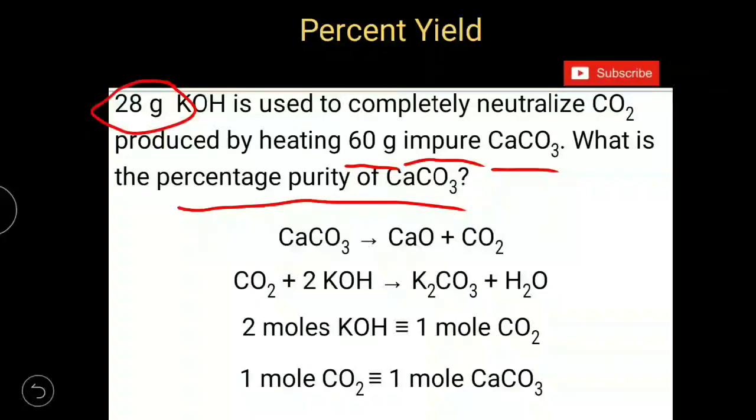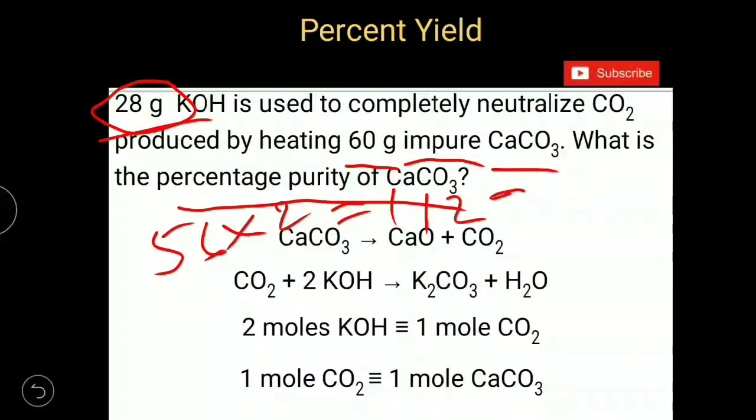Molar mass of KOH is 56 grams. And as we have 2 moles here, multiply that with 2. You will get 112 grams of KOH. That 112 grams of KOH requires 1 mole of CO2 gas. But here how much mass of KOH is given? Only 28, not 112.